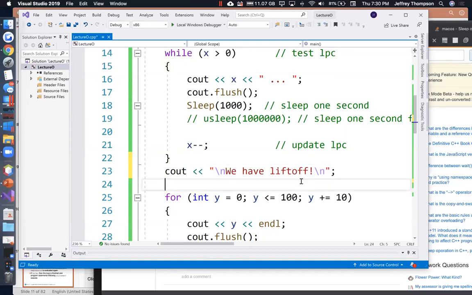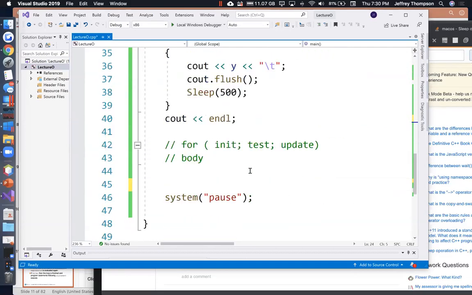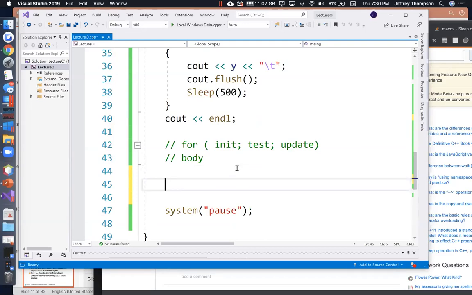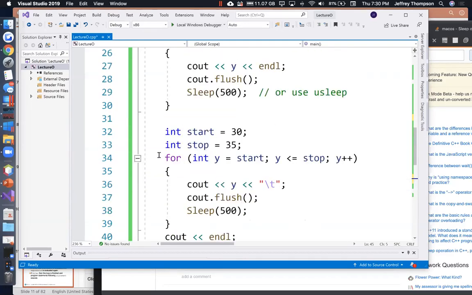Okay. So those are for loops and those are while loops. For loops and while loops are known as pretest loops because the test happens up at the top. That's a test, right? Does the test right here. And if the test was false, it wouldn't go in here at all. What do I mean if the test was false? What if y started at 100, right? Keep going while y is less than or equal to stop.